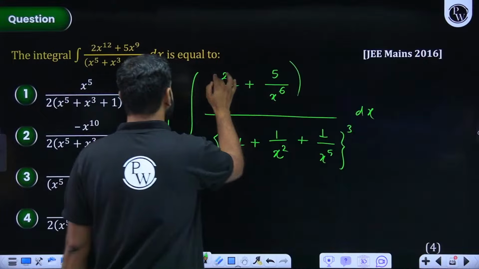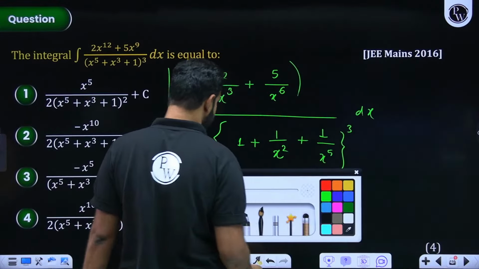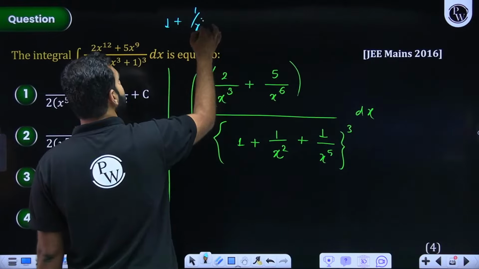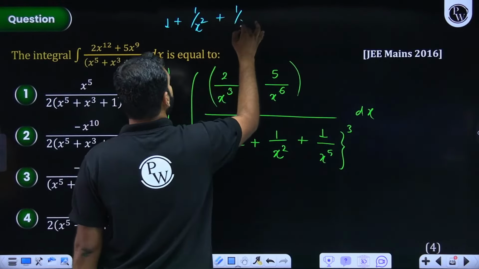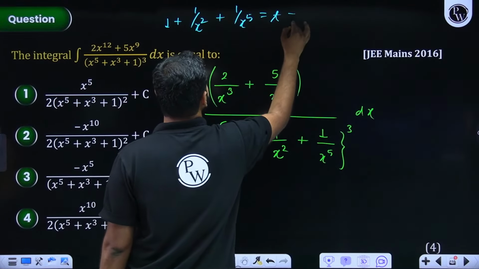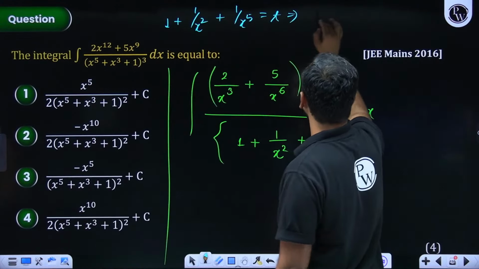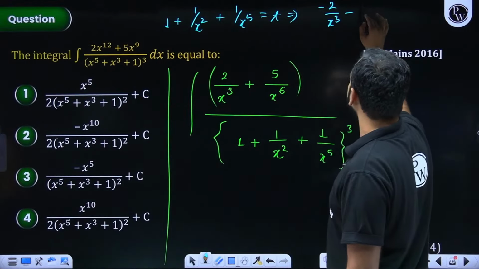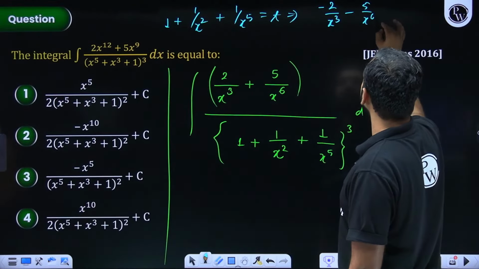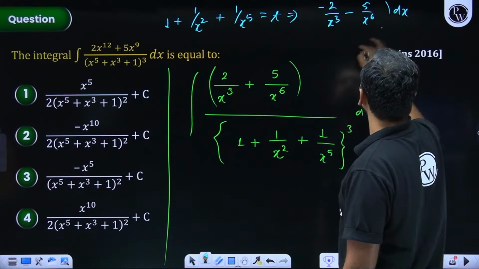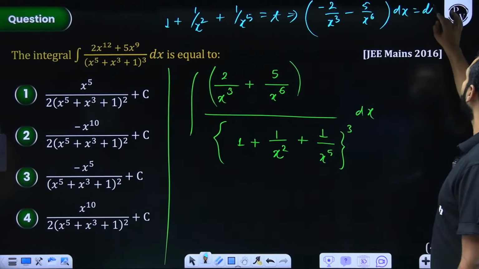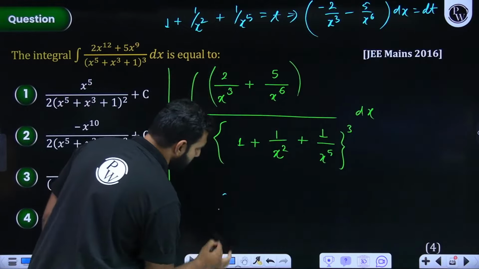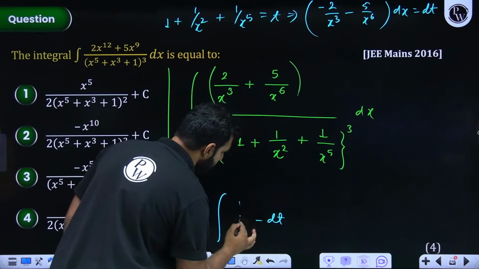dx. I think the right substitution is needed to be made and you have gotten the answer, because 1 plus 1 by x square plus 1 by x to the power 5, if it is taken as t, you will be seeing it as minus 2 by x cube, and minus 5 by x to the power 6 dx becoming dt. So I think we have the right substitution, because this dx will be minus dt. So it will be minus dt.